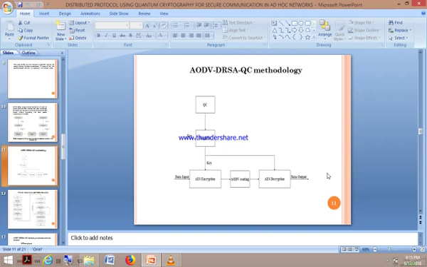In my proposed work, the AODV-DRSA cryptography methodology, it makes use of the dual RSA algorithm to provide security for the shared keys. Shared keys are given to dual RSA and then encrypted, and those keys are used in the decryption and encryption process.